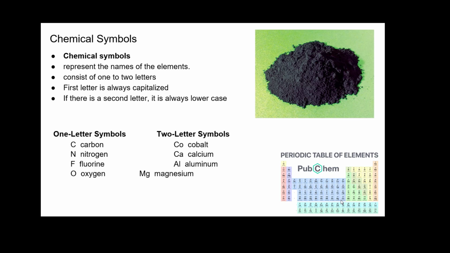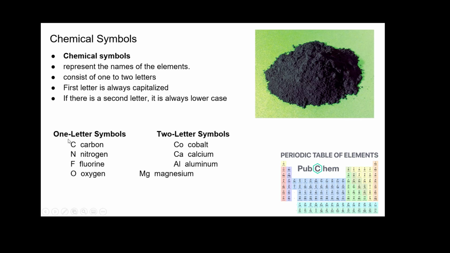Chemical symbols. So if you look at the periodic table, you see chemical symbols. These represent that element. So it represents the name of the element. It either consists of one letter or two. And if it consists of two letters, the second letter is always lowercase, and all first letters are always capitalized.